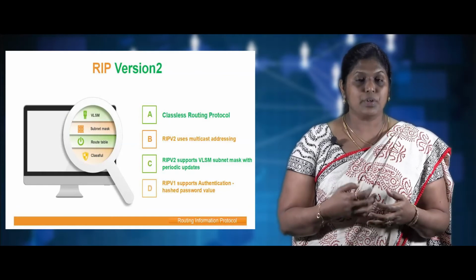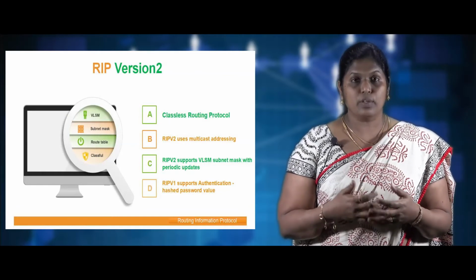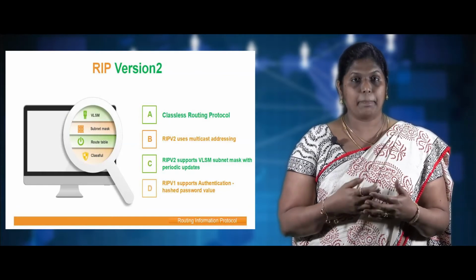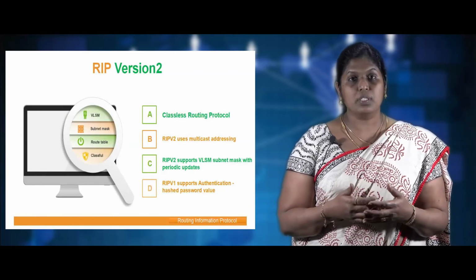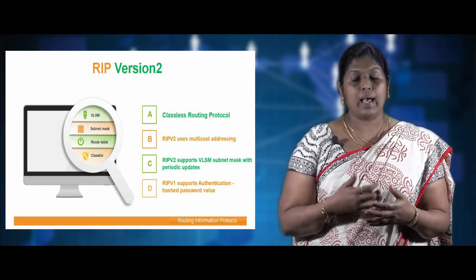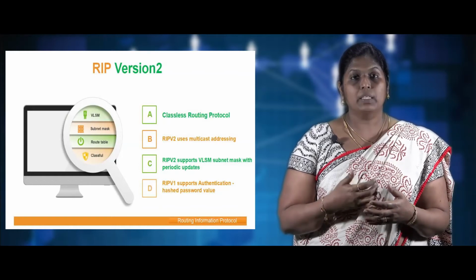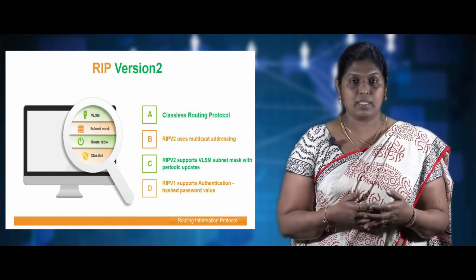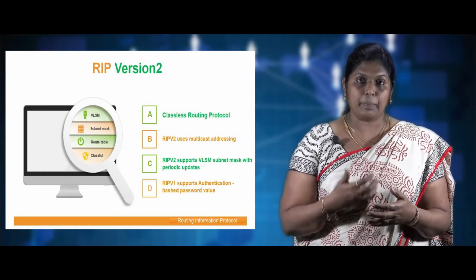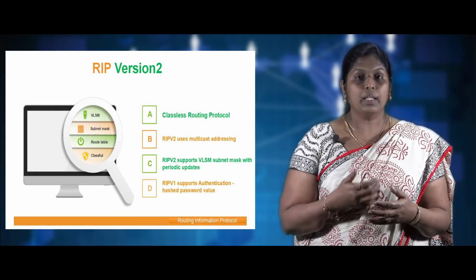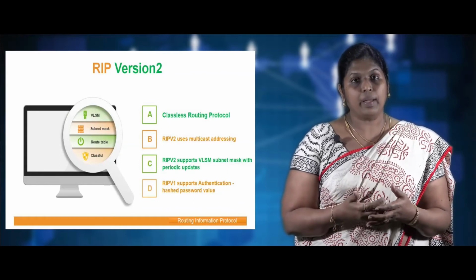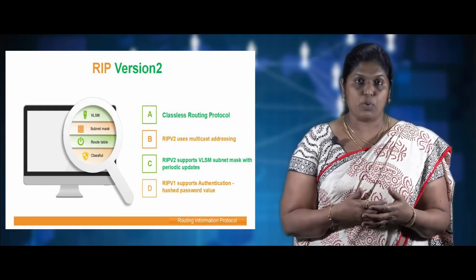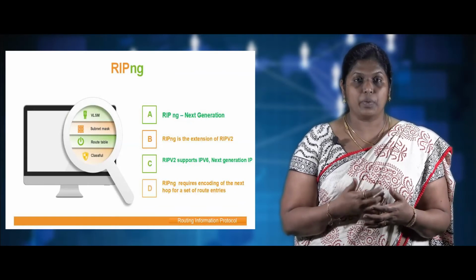Now we'll look into version 2 of RIP. This is a classless routing protocol. This uses the multicast addressing method to route the data packets, and this supports multicast addressing as well as VLSM, that is variable length subnet masking. It periodically updates the routing table, and this also supports authentication, where the user manual is also supported with hashed password values.